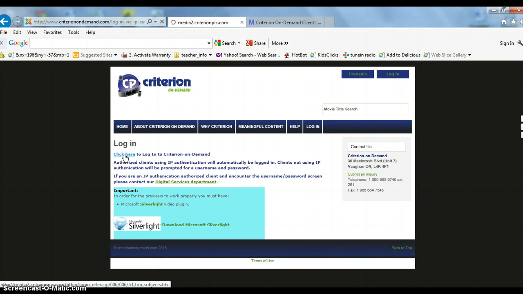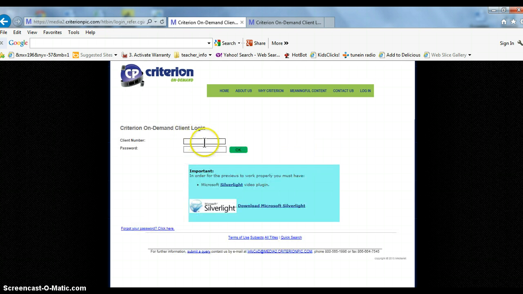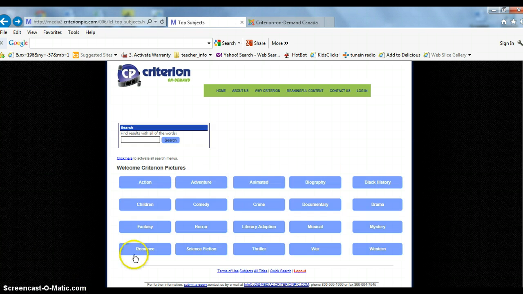Okay, and either your teacher librarian or the district Learning Commons will give you the client number and password. So you type in your client number and your password, and you can then go to the website to see what kind of movies you can get. Once you're logged in, it'll give you the search. You can either search by title, or you can go into one of the topics here and look for what kind of movies you would get.